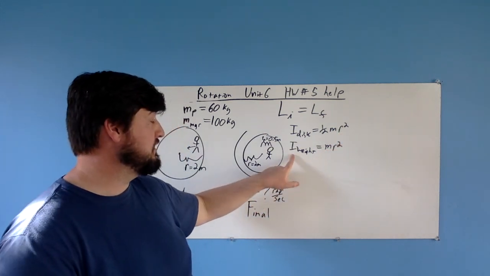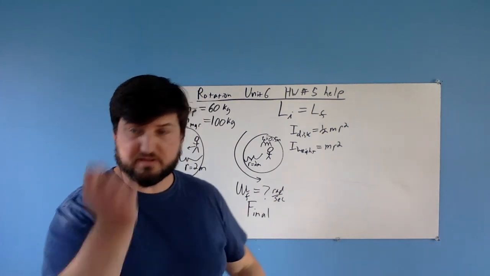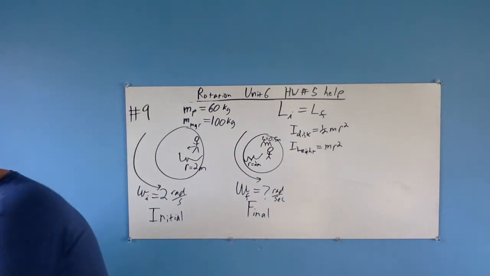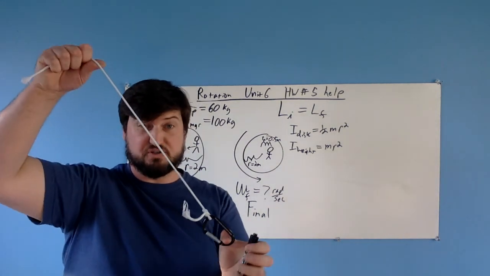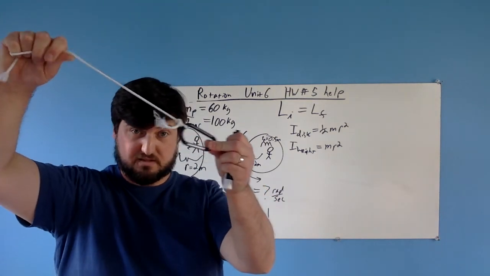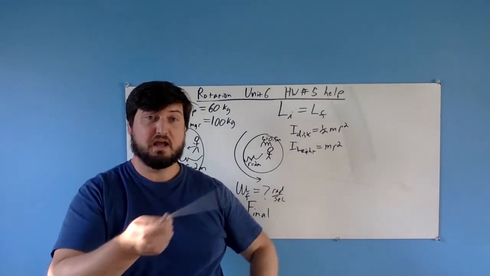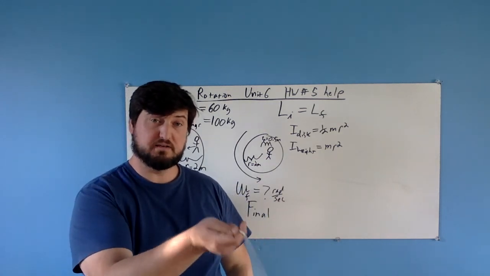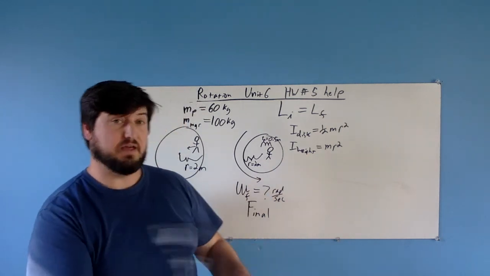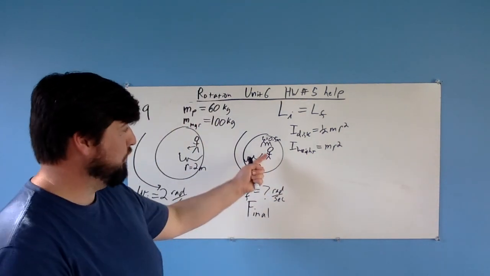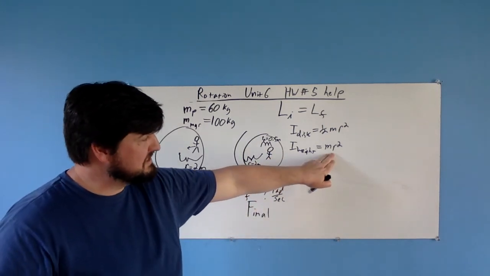And then there's the moment of inertia for a weight on the end of a string. So basically just something that you're flinging around in a circle, like this guy right here should work. If I have a weight on a string, imagine there's no mass whatsoever to the string, all the weight is in this carabiner. The only thing you have to worry about is just the mass on the end of it, and the moment of inertia for that thing is just mr squared. It's the simplest moment of inertia you can get. And that's what this guy is. He's just a weight that's being flung around on top of a disk. So that is his moment of inertia.